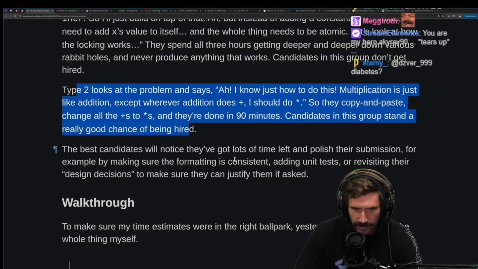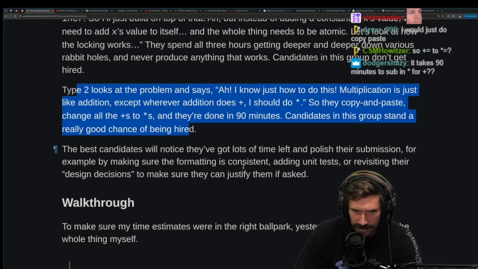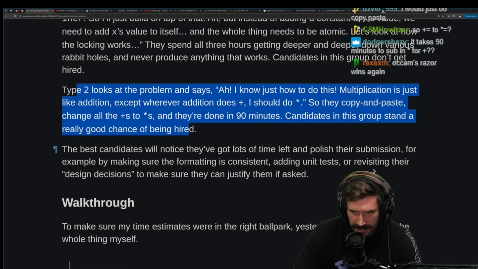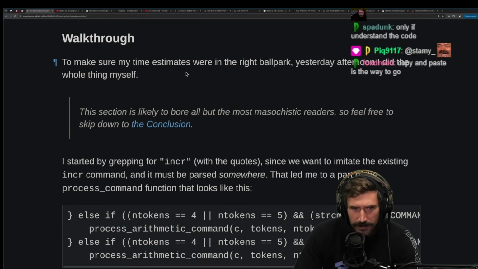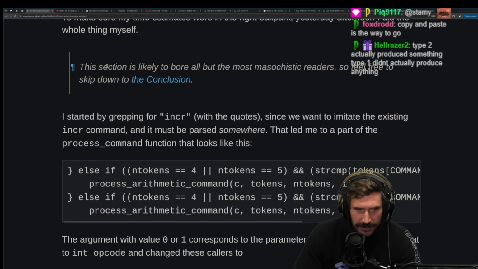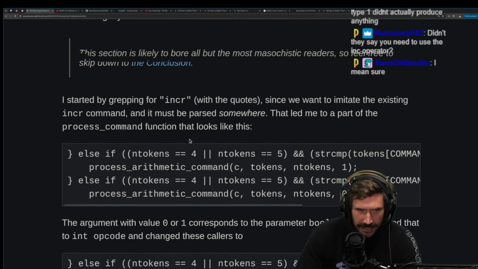The best candidates will notice they've got lots of time left and polish their submission, for example, by making sure its formatting is consistent, adding unit tests, and revising their design decisions to make sure they can justify them if asked. Okay. To make sure my time estimates were in the right ballpark, yesterday afternoon I did the whole thing myself. This section is likely to bore all but the most masochistic readers. Feel free to skip down to the conclusion.